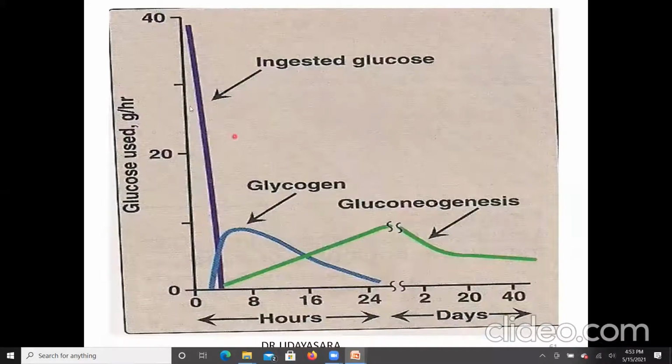This graph shows the blood glucose level after the ingestion of 100 grams of glucose. In the initial period, the rise in the blood glucose is due to the ingested glucose. After several hours, what happens? There is a decrease in the blood glucose level. This decreased blood glucose level will stimulate the alpha cells of the islets of Langerhans to release glucagon. This glucagon will cause glycogen breakdown or glycogenolysis.